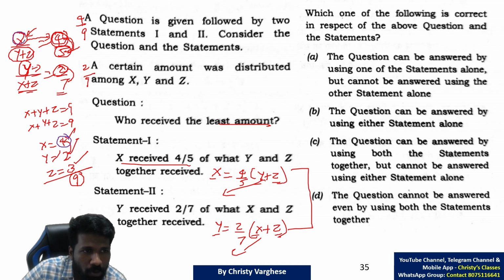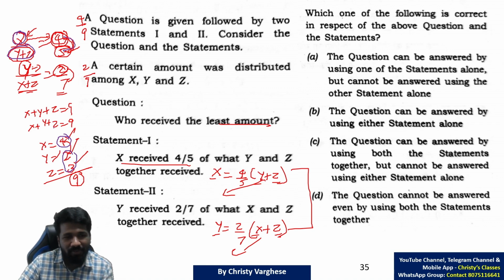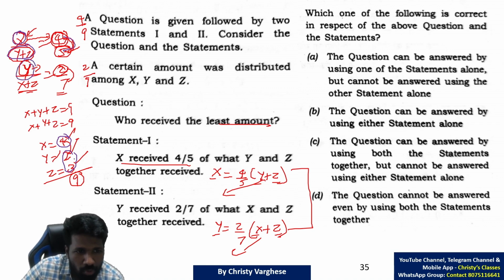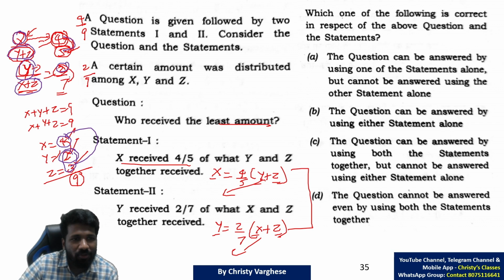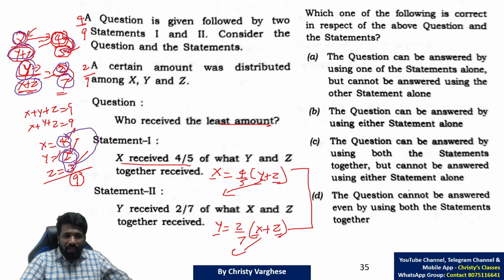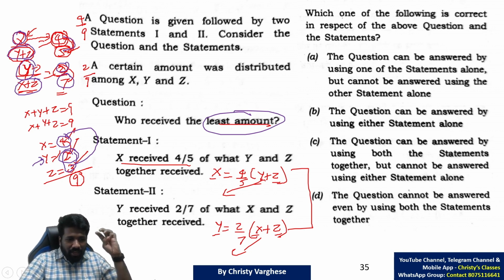If x is 4 by y plus z, y plus z is 2 plus 3, 5. That is the 4 by 5 ratio. And y is 2. X plus z will be what? 4 plus 3 is 7. So 2 by 7 itself. So that is satisfying both the ratios. That means this set of values is totally okay. So comparing it, we can say that y is the least value. The least amount is y. Again, as I told you, it's an example.